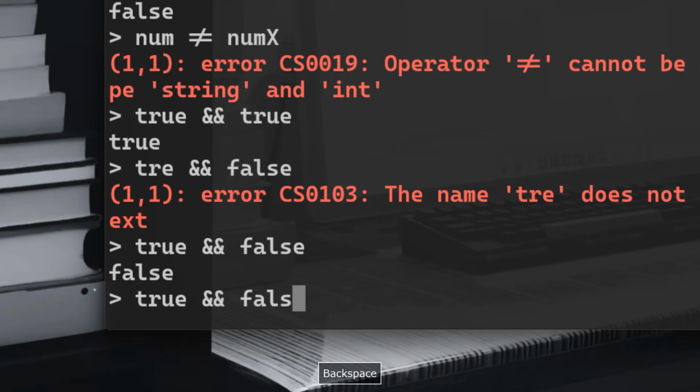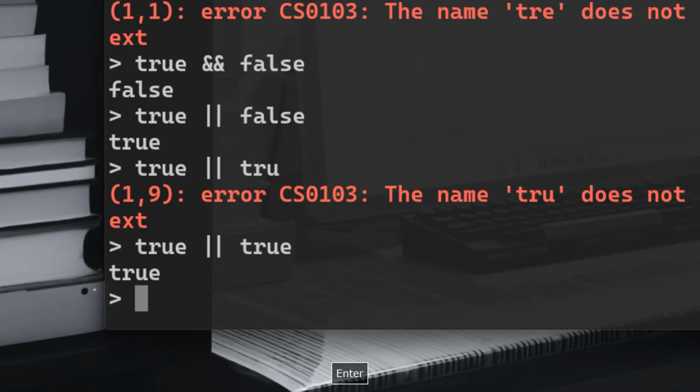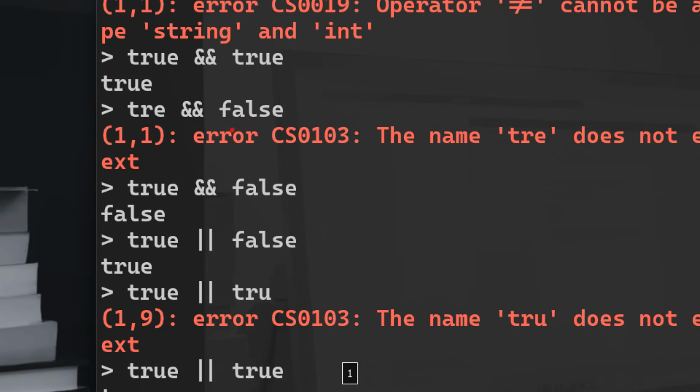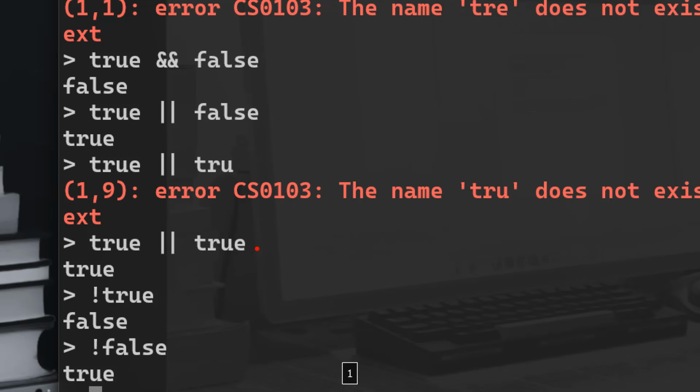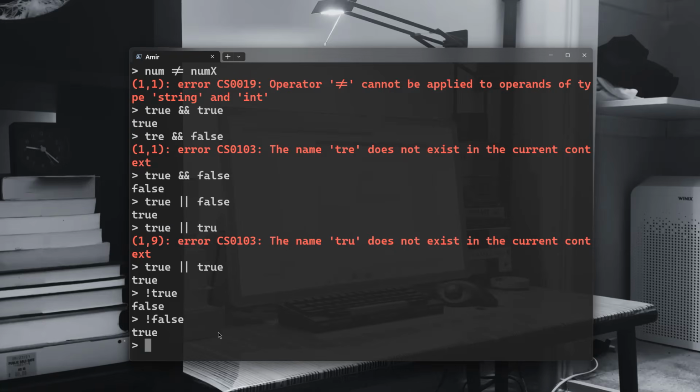True and false, that's false. Also, we have true or false, right? So true or false, that will give us true. True or true, that is also true. And finally, not true, that's false, and not false is true. So the and means that both conditions must be met, or means that at least one side must be true. And the not means that it flips a Boolean value. If it's not true, that's false. If it's not false, it's true, right? It's as simple as that.